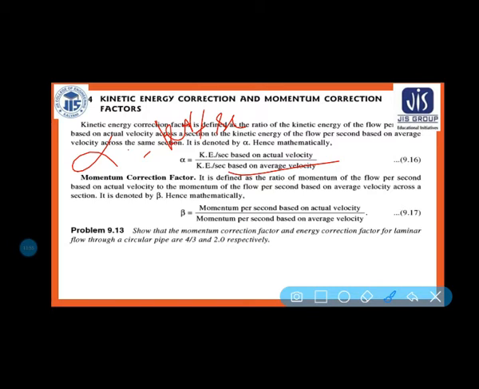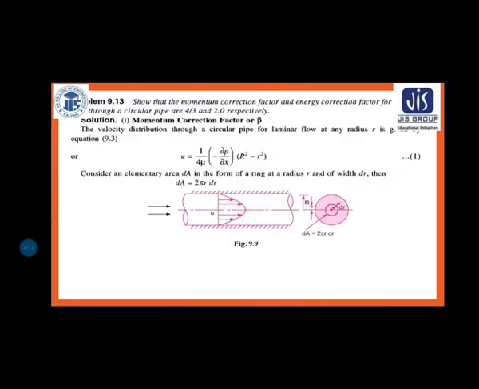Okay, keep it in your mind, it is very very important. And the problem number 9.3, you can see: show that the momentum correction factor and energy correction factor for laminar flow through a circular pipe are 4 by 3 and 2.0 respectively. So you have to show that.